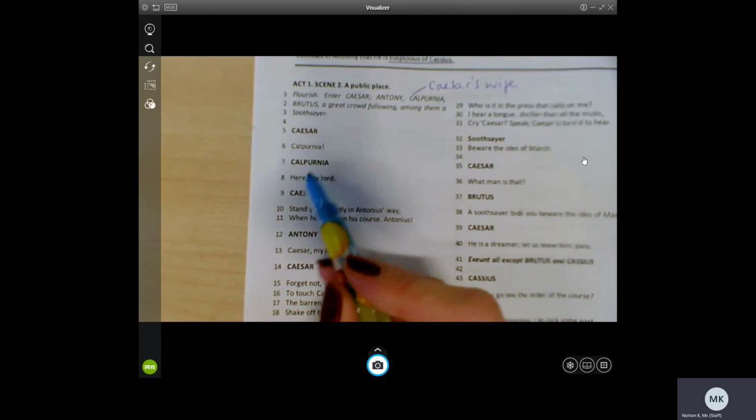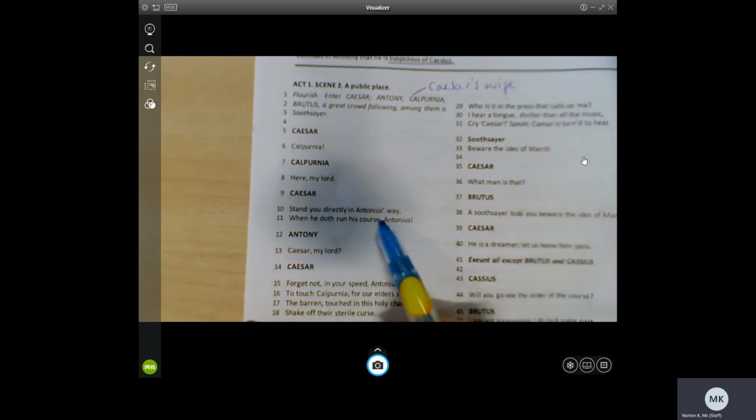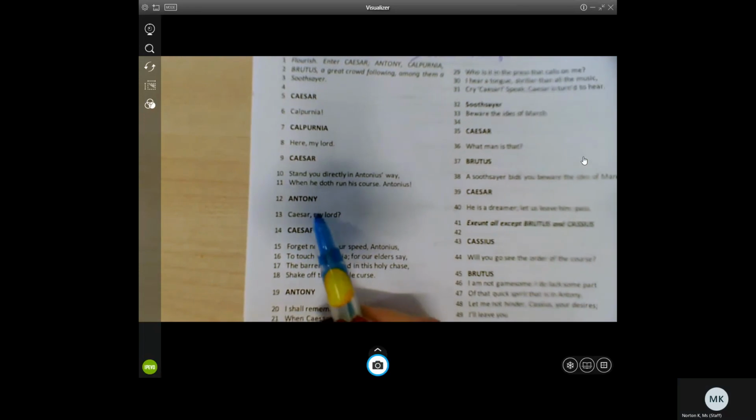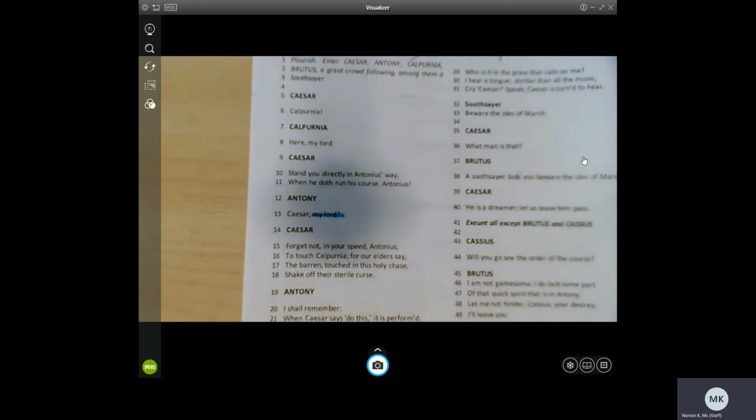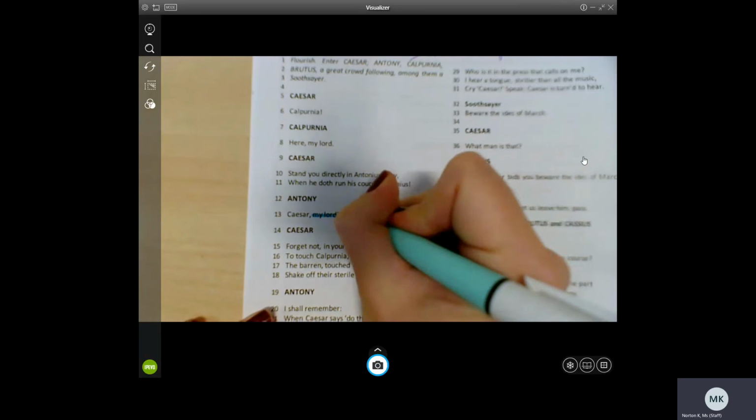Calpurnia, here, my lord. Stand you directly in Antonius' way, when he doth run his course. Antonius, Caesar, my lord. So look at how already Antony addresses him. This is a sign of respect.